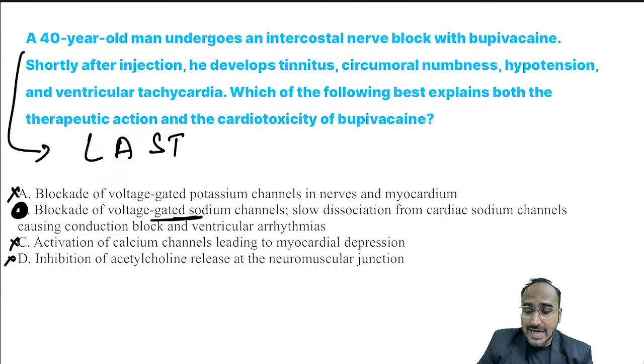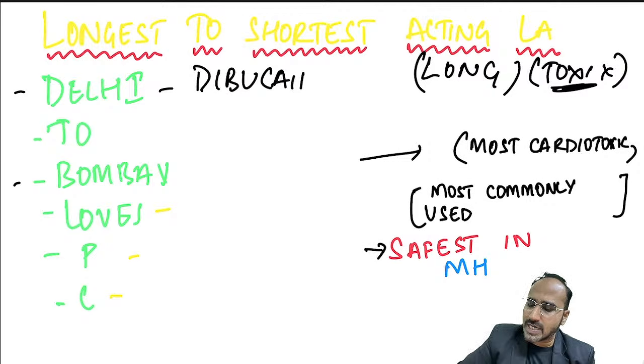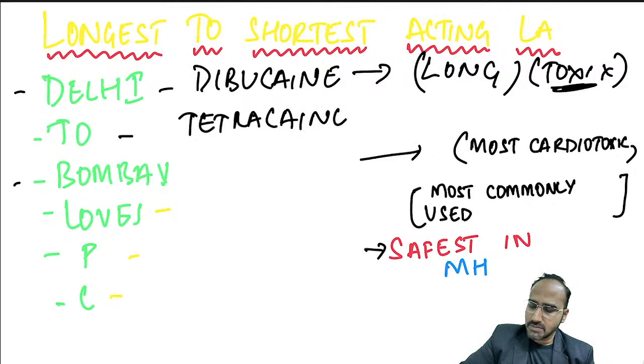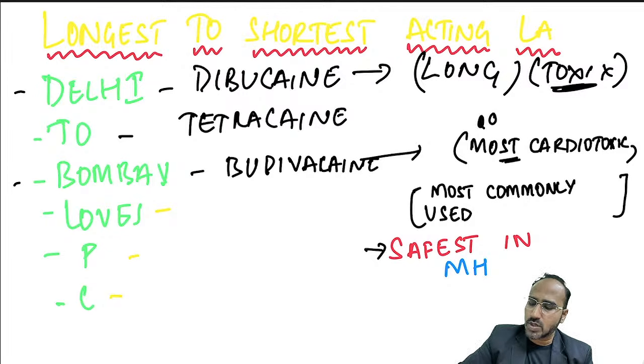Okay. Now, guys, regarding local anesthetics, you have to remember a few things. If you remember the longest to shortest acting local anesthetic, you can remember most points of the local anesthetics. The mnemonic is Delhi to Bombay loves PC. D stands for dibucaine, the longest acting local anesthetic, but it is the most toxic. We are not using it. T stands for tetracaine, shorter than dibucaine. B stands for bupivacaine. Regarding bupivacaine, what we need to remember is that bupivacaine is the most cardiotoxic local anesthetic.